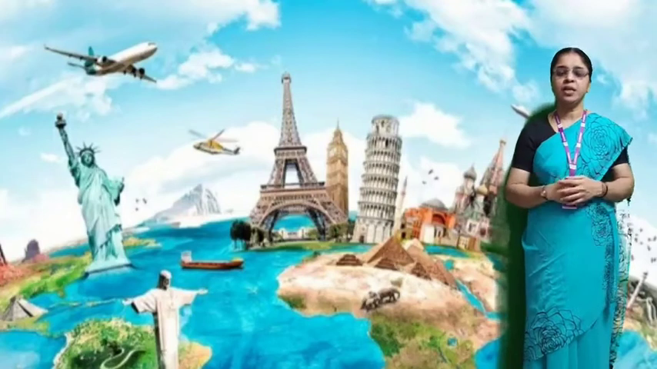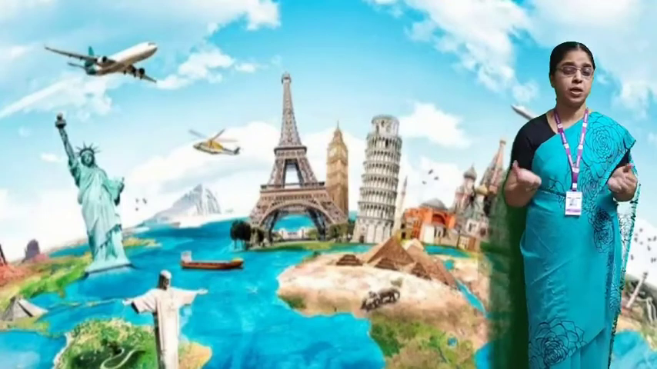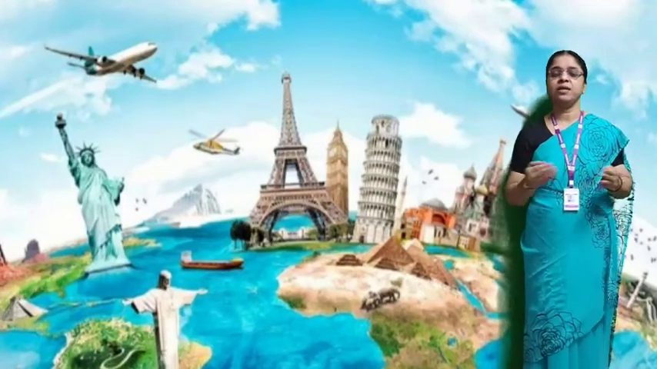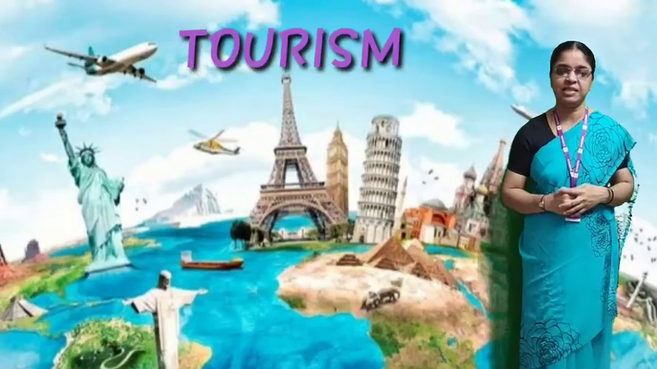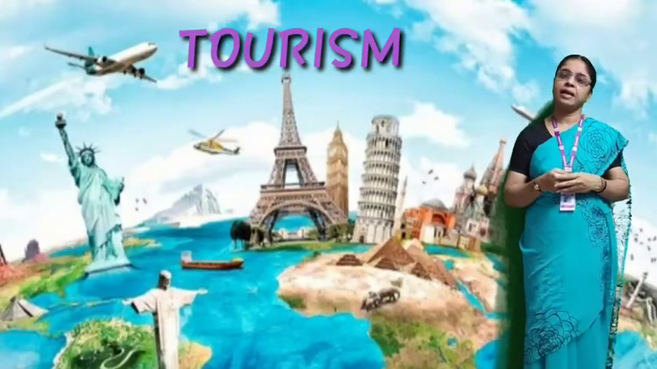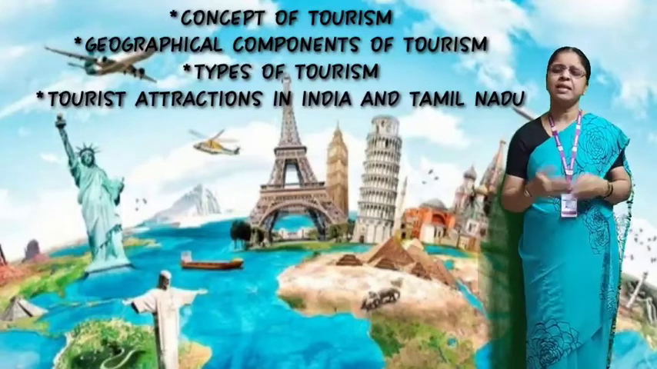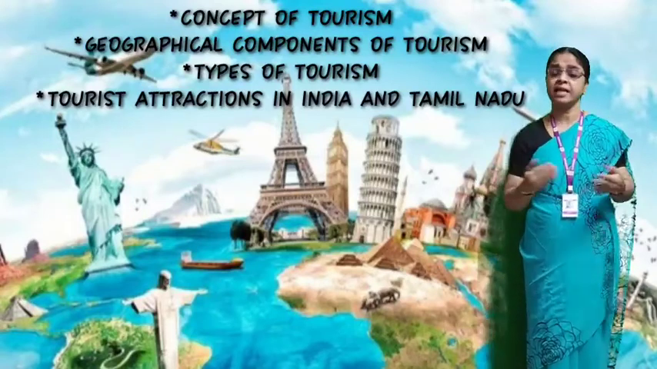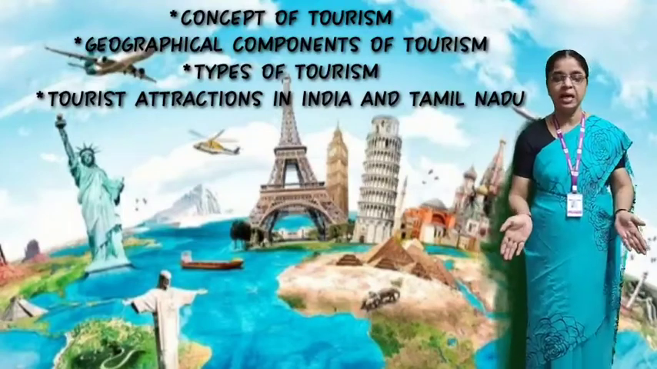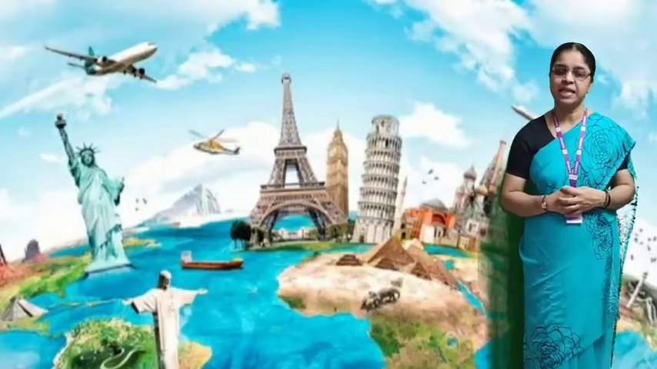Today we are going to see the second unit in geography, a very interesting topic. Children, do you all like to travel? Yes, everybody likes to travel. So today the name of the lesson is tourism, a very interesting lesson. We are going to see the concept of tourism and the basic geographical components of tourism, the types and various categories of tourism, and the various tourist attractions in India and specifically in Tamil Nadu. Okay children, let's move into this lesson.